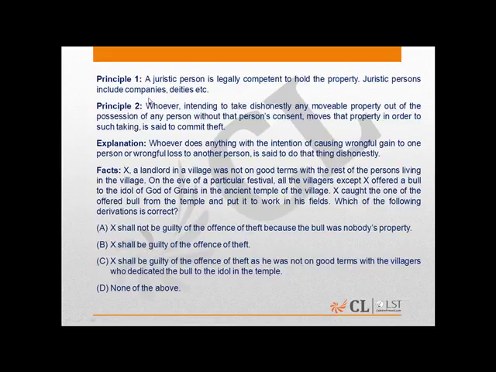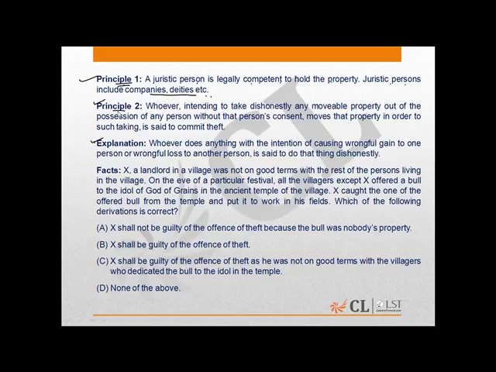This question provides for three important things: principle 1, principle 2 and explanation. Now, what does principle 1 provide us? Principle 1 provides that a juristic person is legally competent to hold the property. Juristic persons include companies, deities, etc.